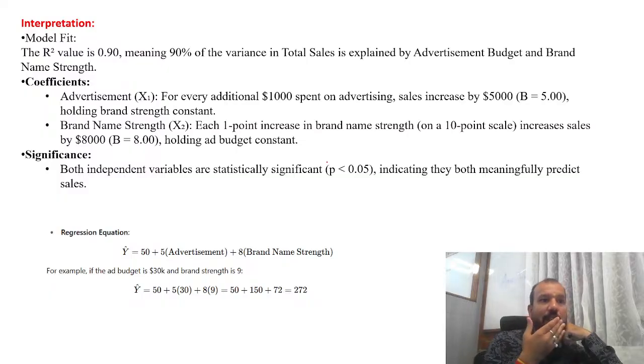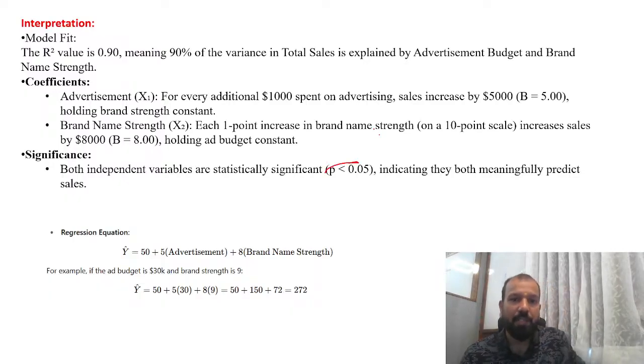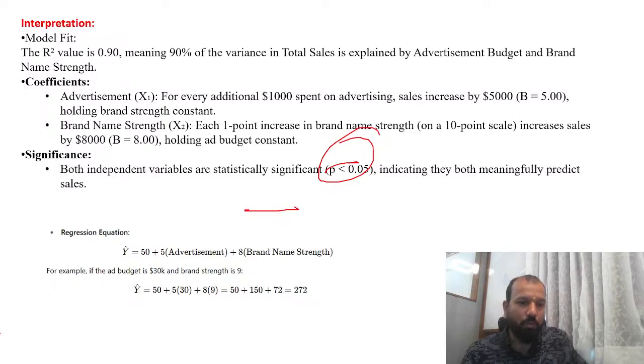Interpretation is all about model fit. The R square value is 90, meaning 90% of the variance in total sales is explained. My advertisement budget coefficient, I've already told you: every additional 1,000 spent on advertisement, sales increase by $5,000. Beta value is 5. Similarly, each 1 point increase in the brand name increases the sales by 8, holding the advertisement budget constant.